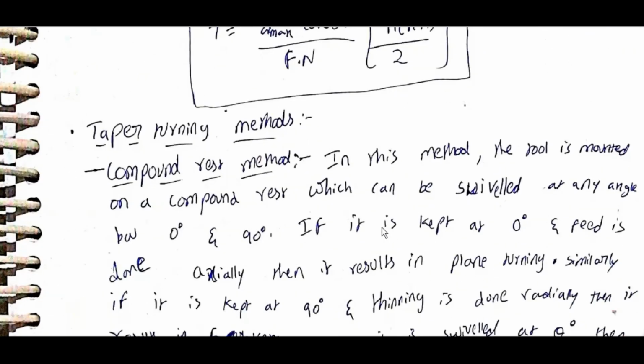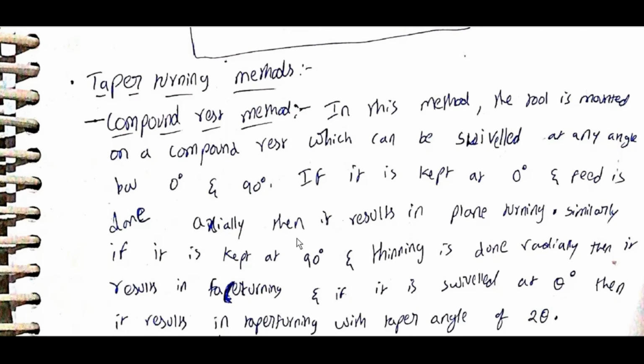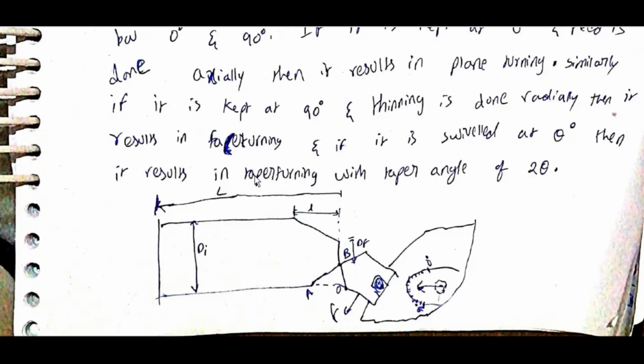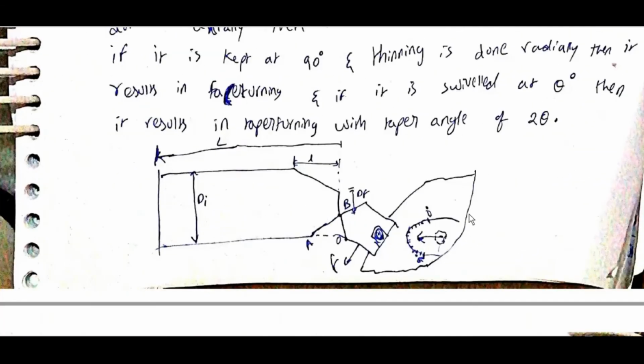Taper turning methods. Compound rest method. In this method, the tool is mounted on a compound rest which can be swiveled at any angle between 0 degrees and 90 degrees. If it is kept at 0 degrees, feed is done axially, which results in plane turning. Similarly, if it is kept at 90 degrees and feed is done radially, then it results in face turning. If it is swiveled at theta degrees, then it results in taper turning with a taper angle of 2 theta. This compound rest is kept at an angle.